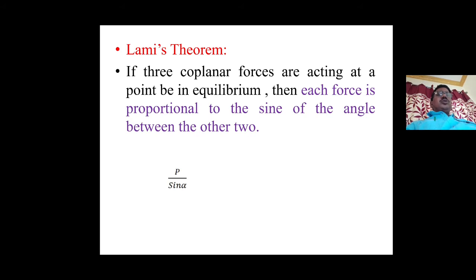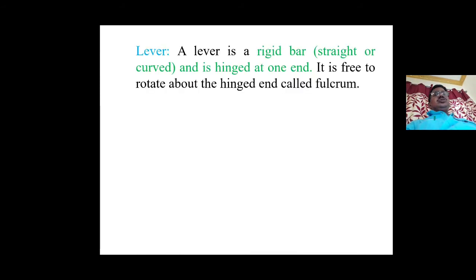That is, we can write P by sine alpha is equal to Q by sine beta, equal to R by sine gamma. So this is Lami's theorem. P, Q, R are the three forces, and alpha, beta, gamma are the included angles between them. Then we write P by sine alpha is equal to Q by sine beta, equal to R by sine gamma. This is Lami's theorem.